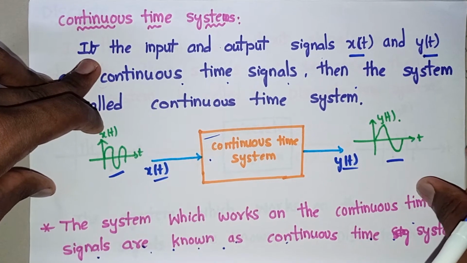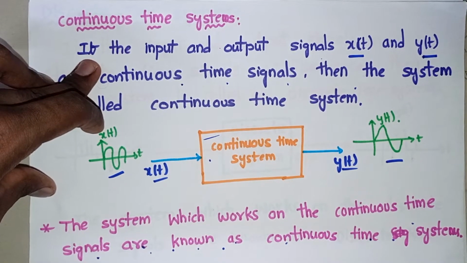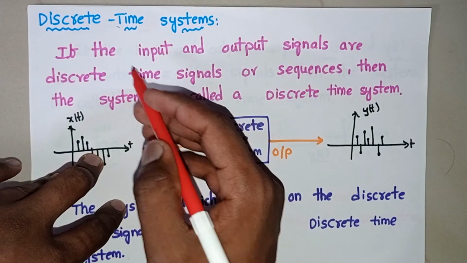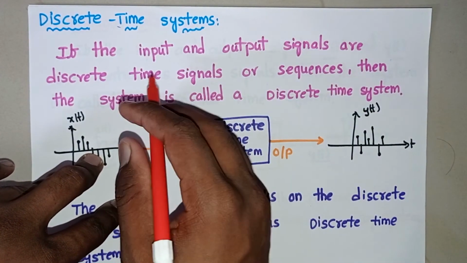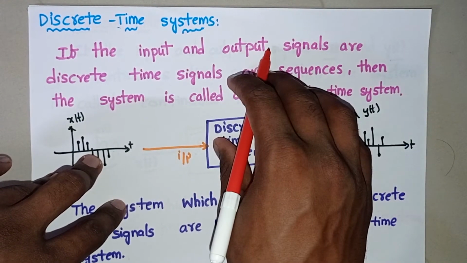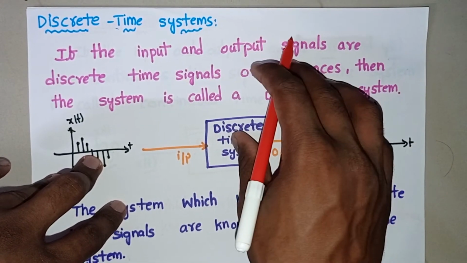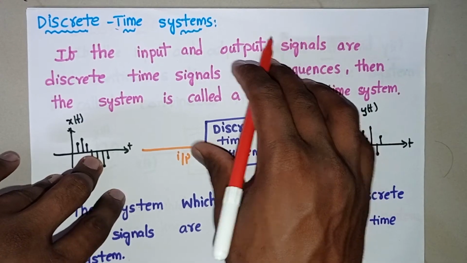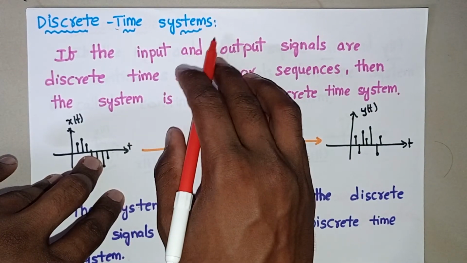Now let's see discrete time systems. In continuous time systems, the input and output both are continuous time signals, so we call them continuous time systems. The same thing applies to discrete time systems also.